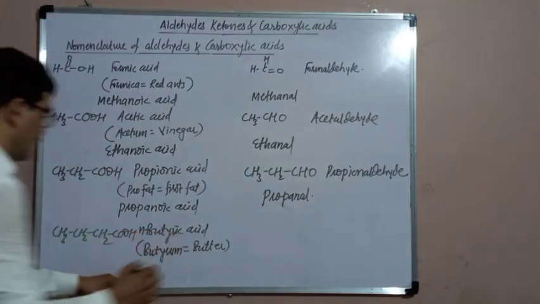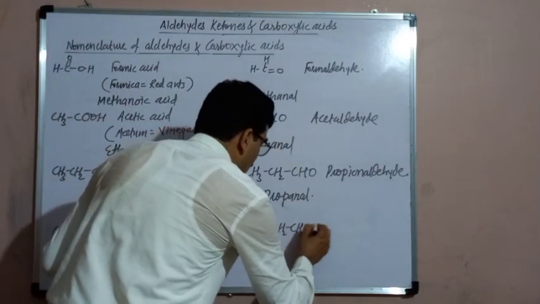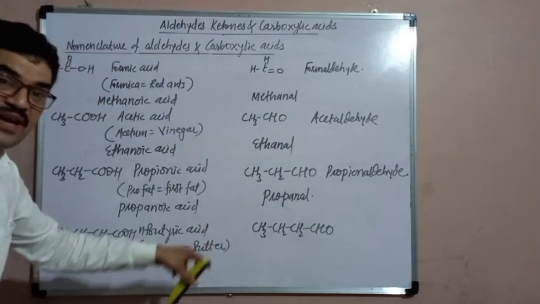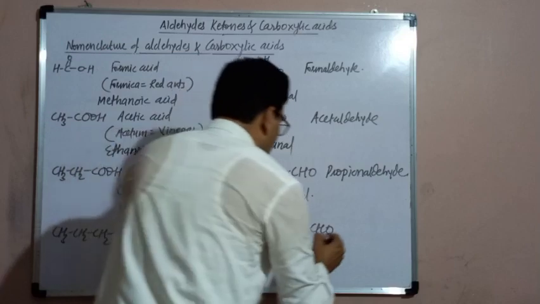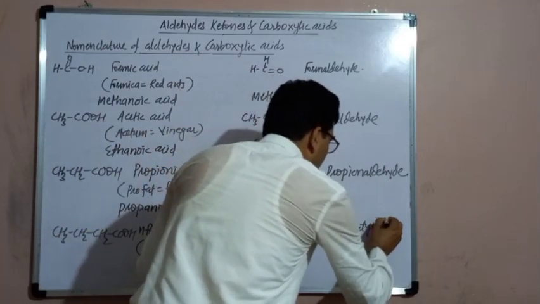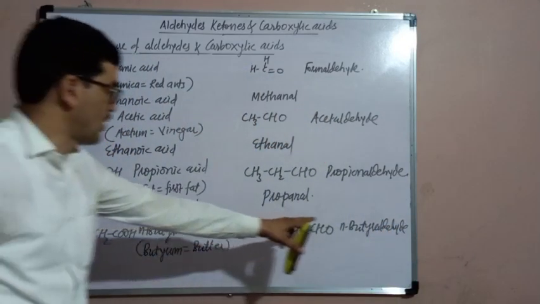n-butyric acid. The corresponding aldehyde is CH3CH2CH2CHO. From n-butyric acid, replace ic acid by aldehyde. You will get the common name of this aldehyde, n-butyraldehyde.